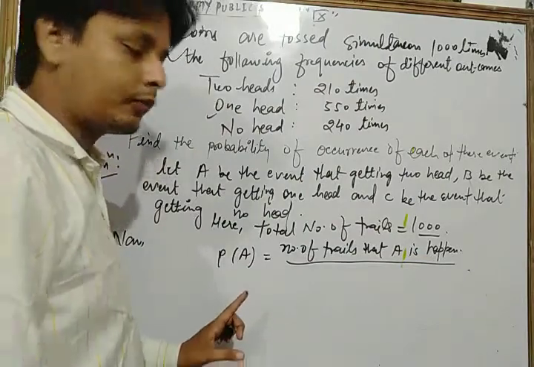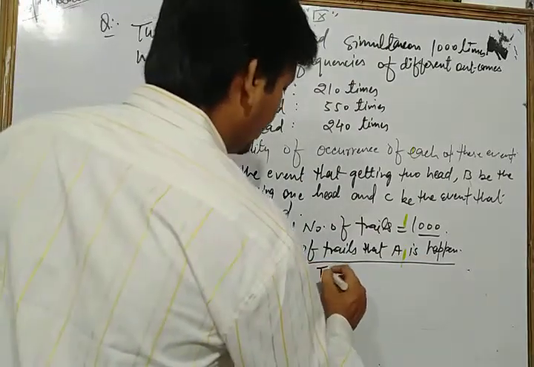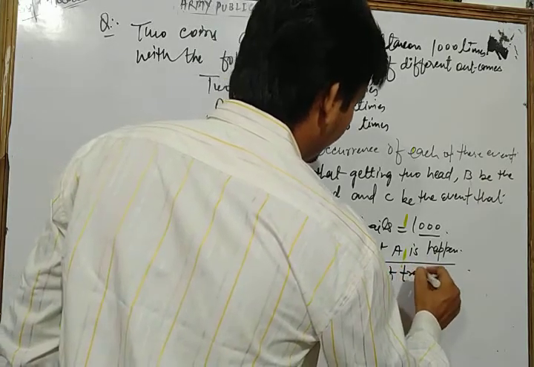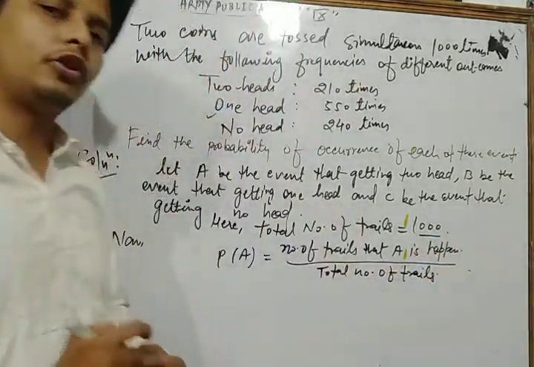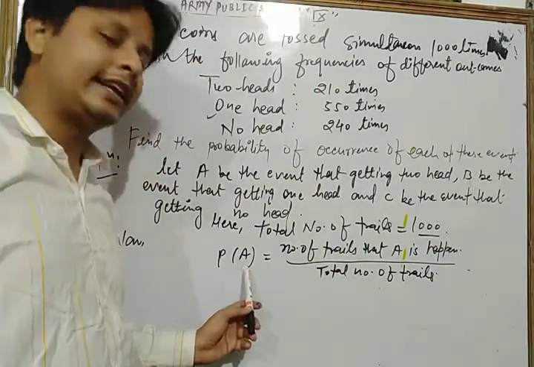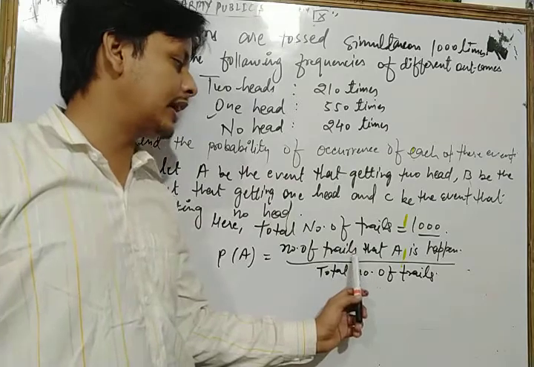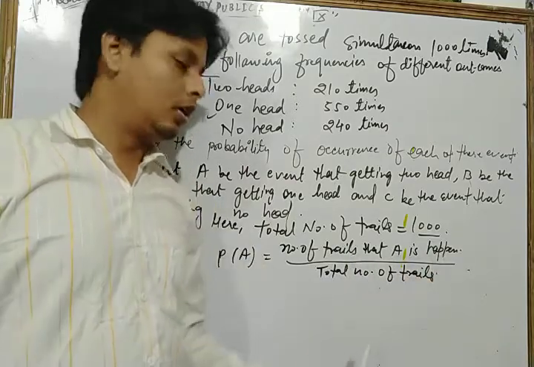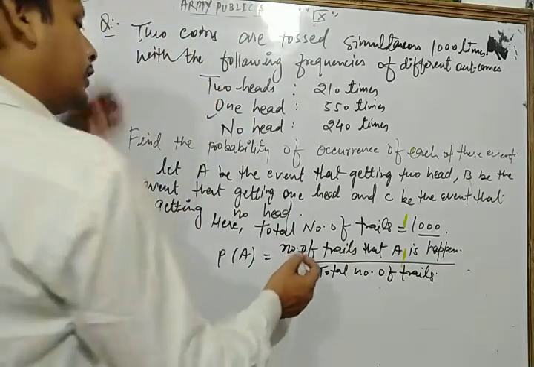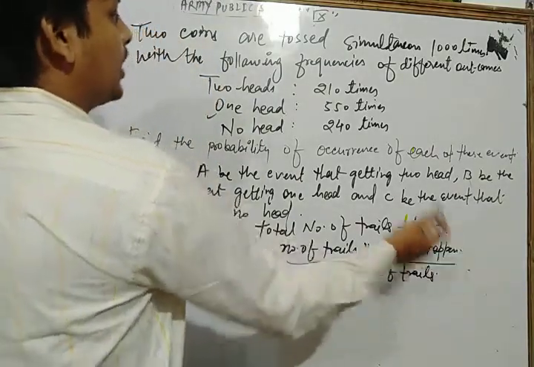This is the basic formula of probability: the number of trials that A happens upon the total number of trials. First of all, dear students, you write in this way: the probability of event A is equal to the number of trials that A happens upon the total number of trials. So here, let's see, the number of trials that A happens is what?